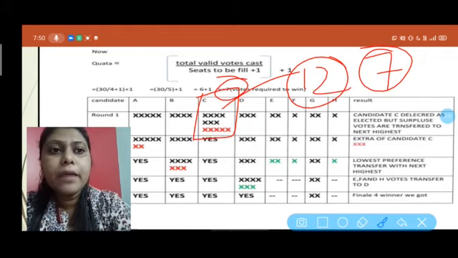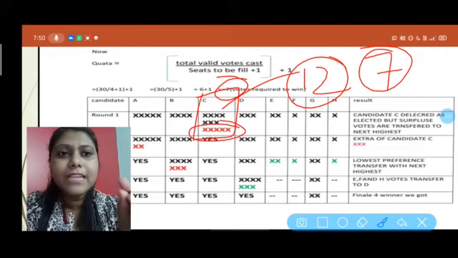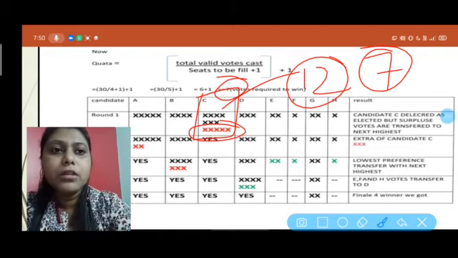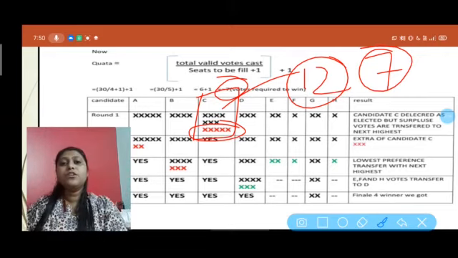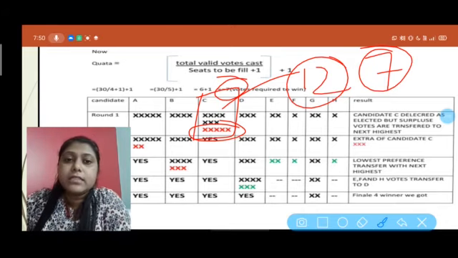But what happens to the surplus, the extra votes? Those extra votes are transferred to the second preference, those who get the second position.